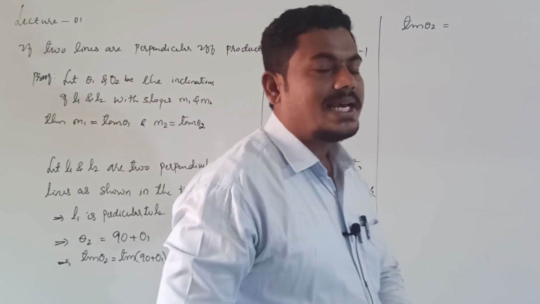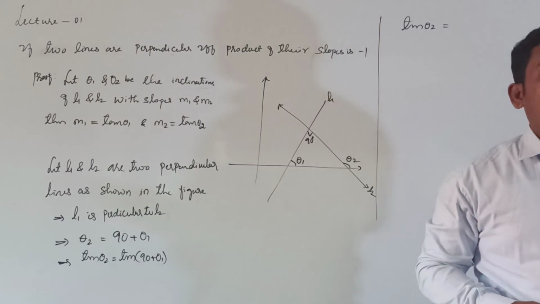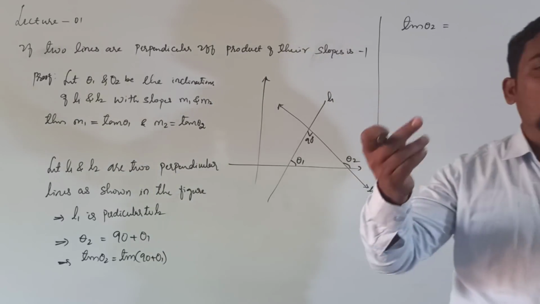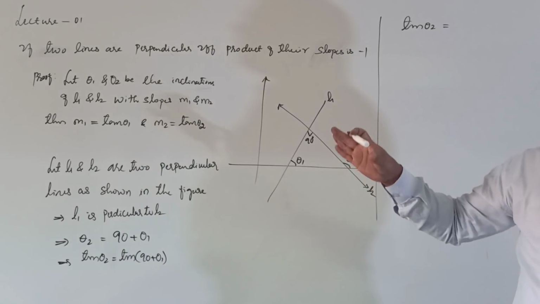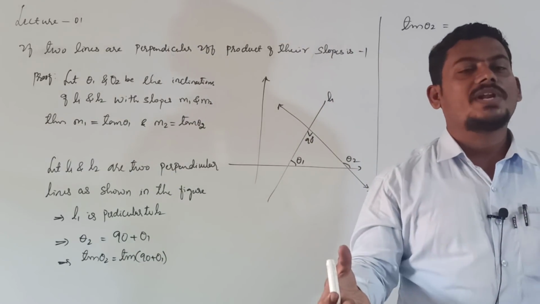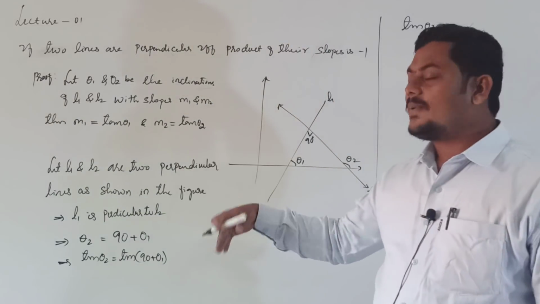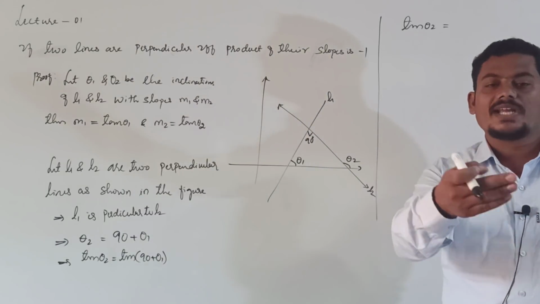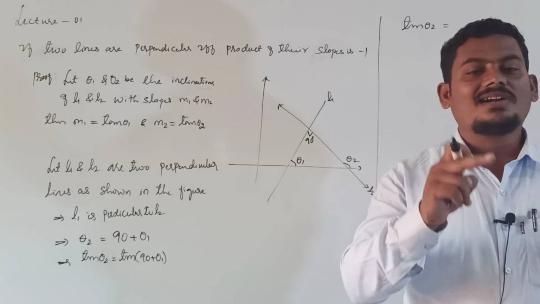Already you studied allied angles. In tan of 90 plus theta, the ratio changes to co-ratio, right? If you take a vertical line, then the ratio changes to co-ratio. For a horizontal line, the ratio remains the same, right? What is the co-ratio for tan? The co-ratio for tan is cot, right?